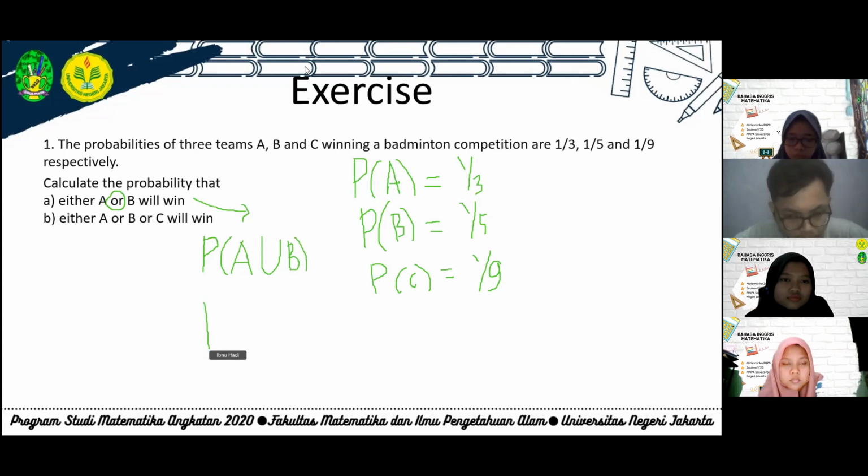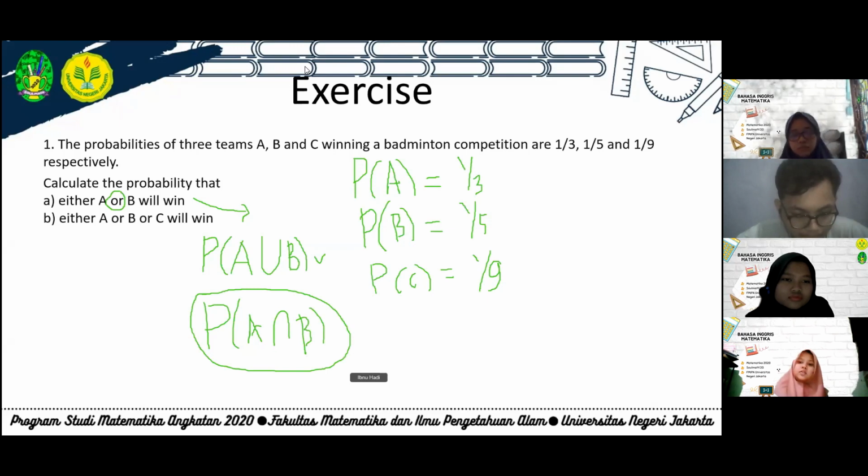Or PA intersection B. Which one is true? The first one, sir. The first. Okay. Yeah. How do we read this notation? This P A and B will win, like that or not?